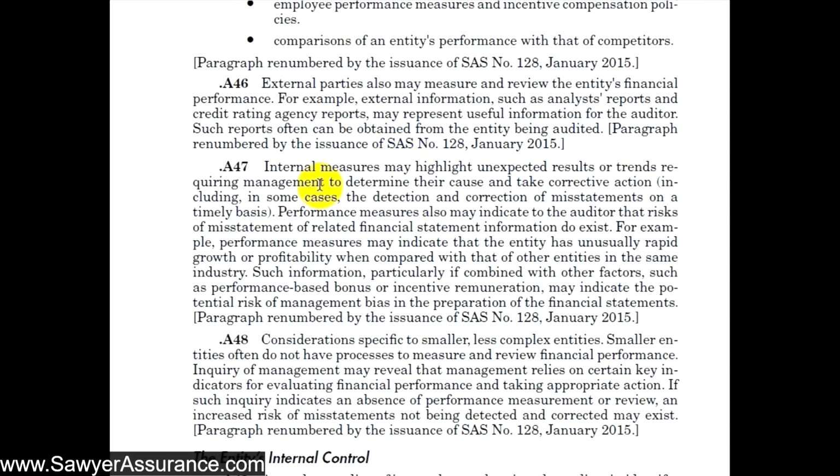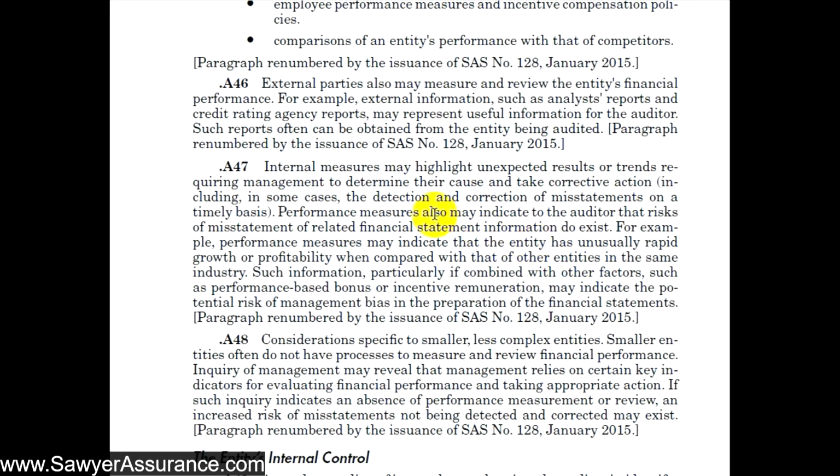Not only do we want to understand the risks related to these performance measures from a fraud perspective, in the case of employees or management trying to hit certain targets, but we might also use these performance measures as a way to understand how the entity is operating in relation to others within the industry.